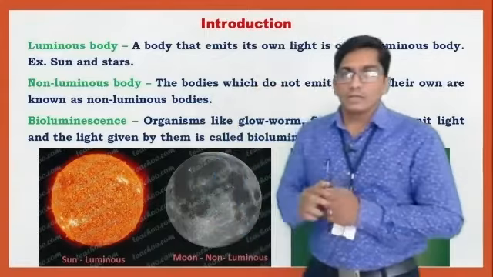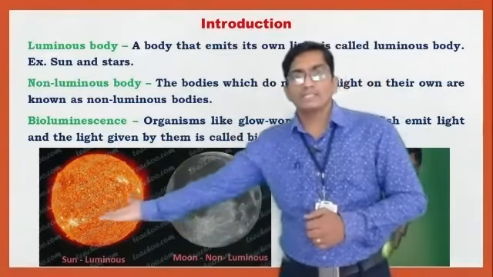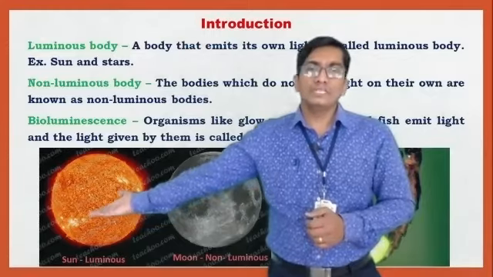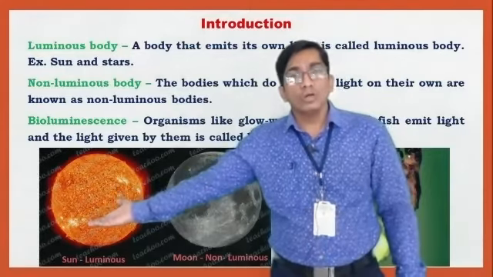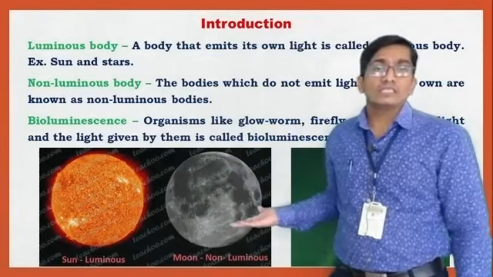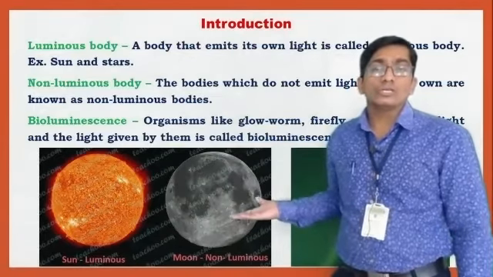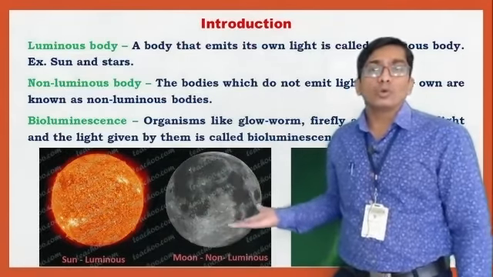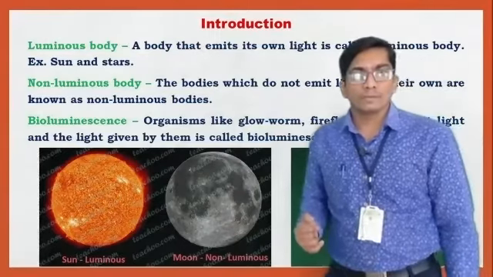Now let's see two examples. This one is the sun, a luminous body, because obviously it emits its own light. This is the moon, the natural satellite of the earth. It is a non-luminous body because it does not emit its own light.